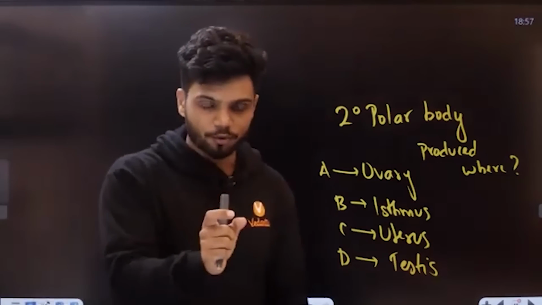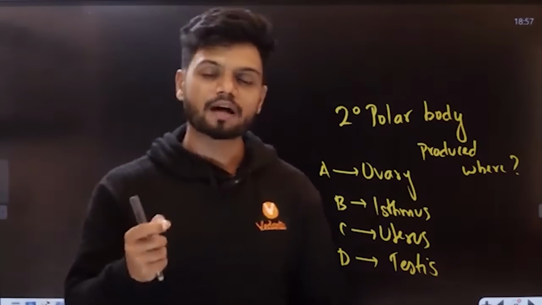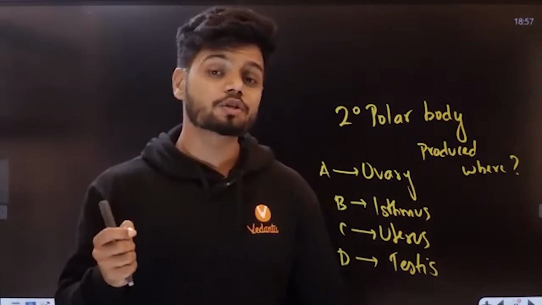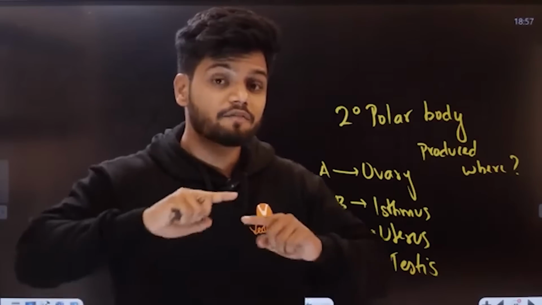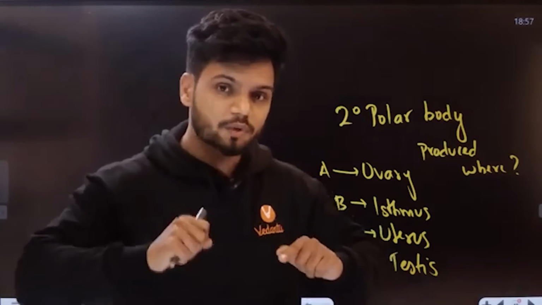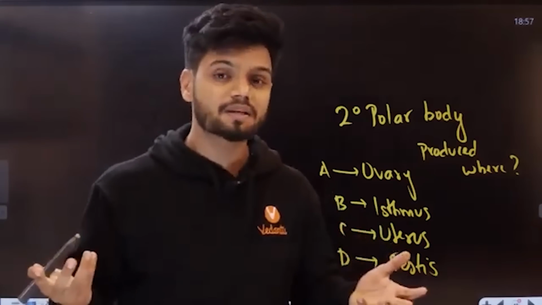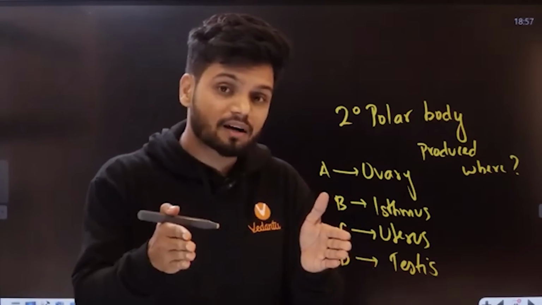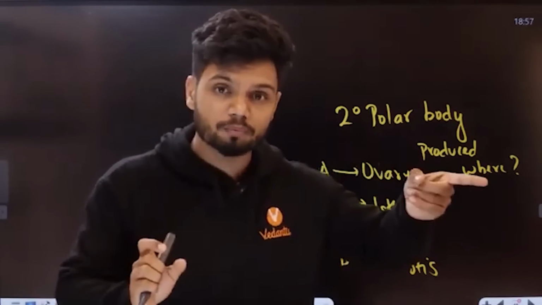I just now told you, the second polar body is produced during fertilization. Now you tell me, students, where does fertilization take place? Fertilization takes place in the ampulla region of the fallopian tube.